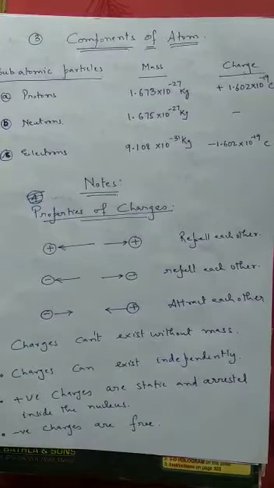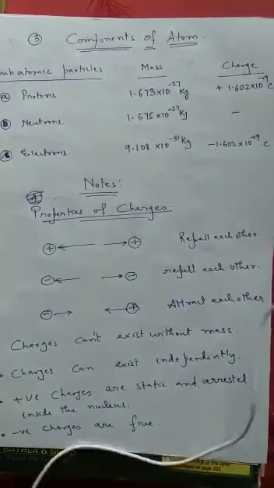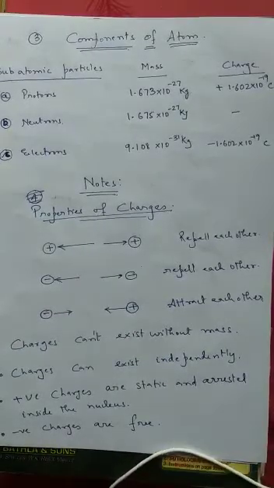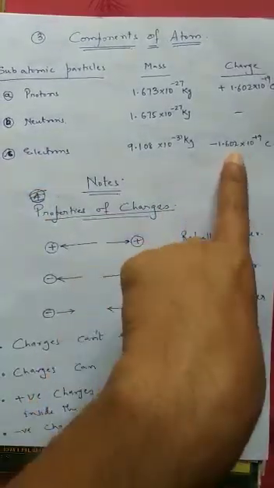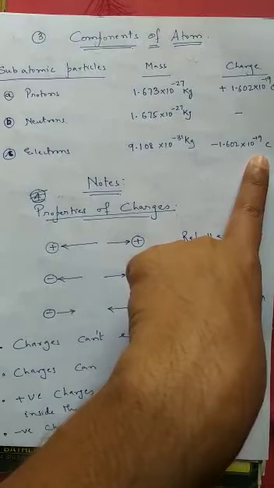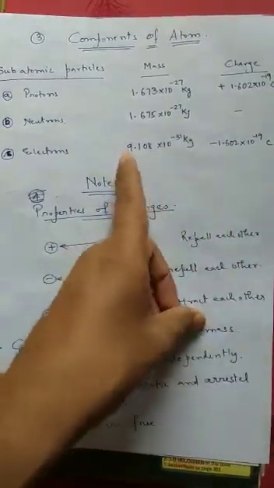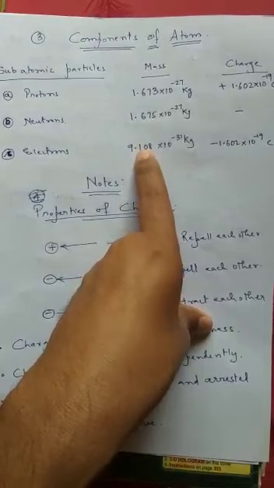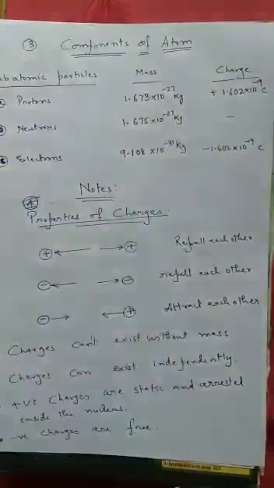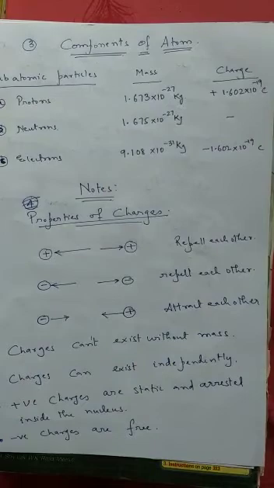Apart from that, you should remember that a charge cannot exist without mass. The smallest unit of charge is an electron, which is minus 1.602 into 10 to the power of minus 19 coulomb, but it has got some mass. This mass could be negligible, but yet it carries some mass. So a charge cannot exist without mass. This is something you should remember.